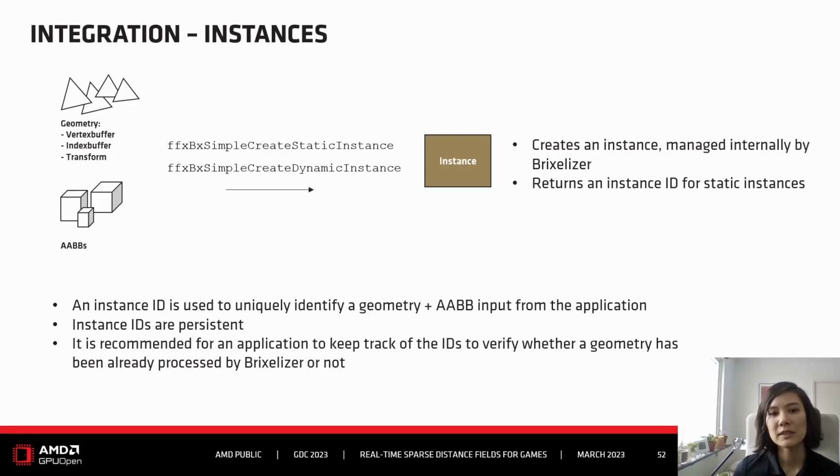And an instance is Pixelizer's internal representation of your input. There are two different types of instances. One is a static instance for static geometry, and one is a dynamic instance for dynamic geometry. In case of a static instance, Pixelizer will return an instance ID because this is used to uniquely identify the geometry in its AABB and also to do general state tracking of this instance internally in Pixelizer. The IDs are persistent, and it's also recommended that the application keeps track of it to verify whether geometry has been already processed by Pixelizer or not.